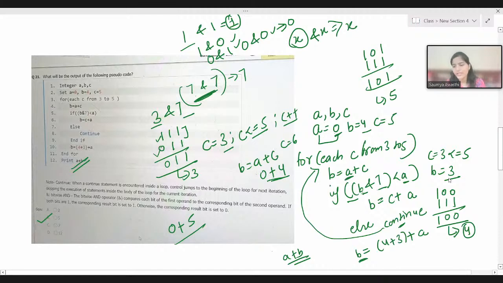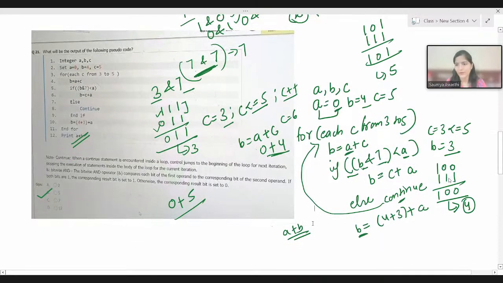This if condition is never going to be true. We understood now, we did all the iterations. Else part would be true every time. And also we are nowhere changing the value of A, that is going to be as it is, that is 0 itself. The value was changing for B only, and it was depending on the value of C.